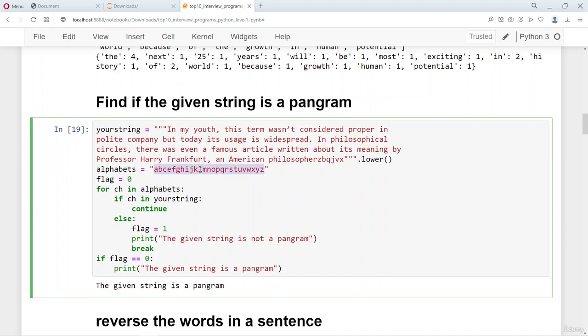So there are 26 alphabets here. Take each alphabet here and then check if it is part of this string, right? We check if it is part of this string. If so, the way we are doing it is we take each character in this set of alphabets. We take each character over here and then we check if it is present in this string.